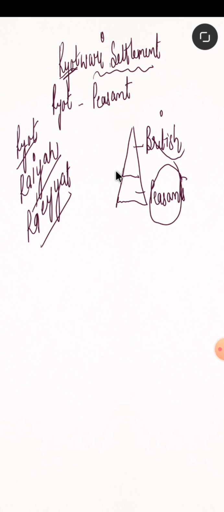How is this system different from the permanent settlement that we have already studied? The permanent settlement system had zamindars, right? But in this system, zamindars are out. So it's directly between peasants and the British. The peasants paid the tax directly to the British.